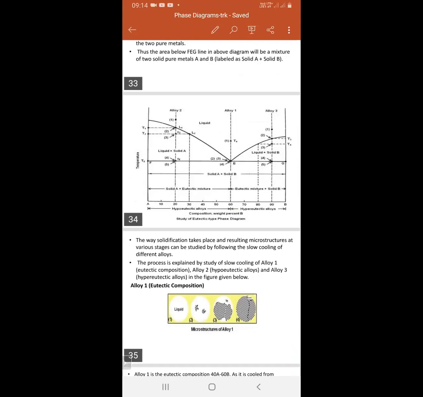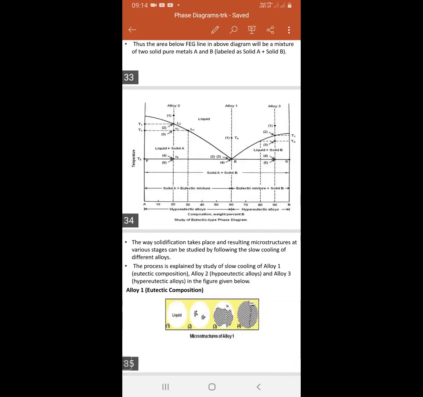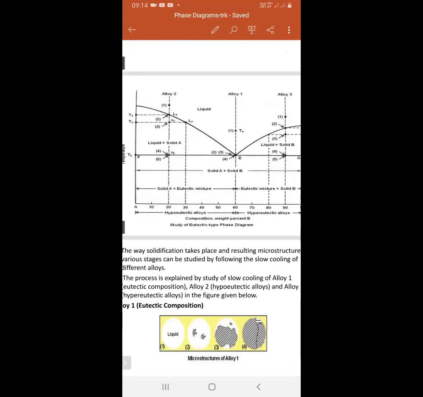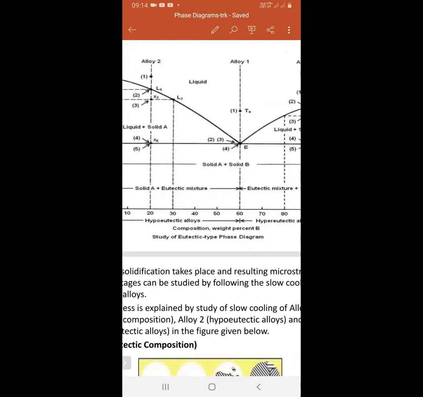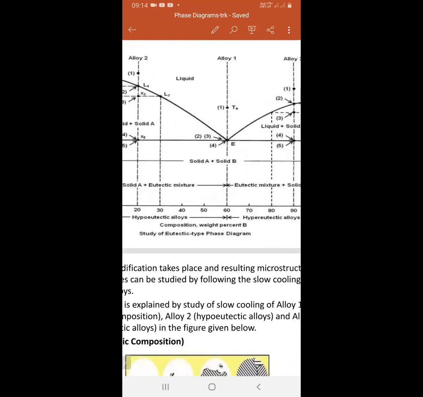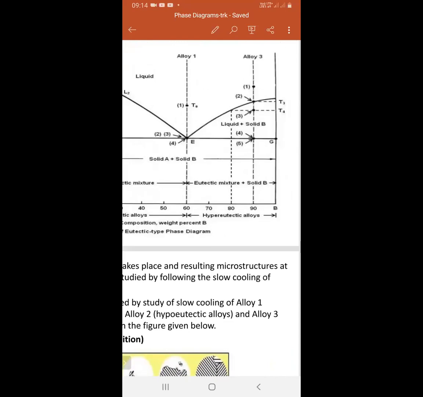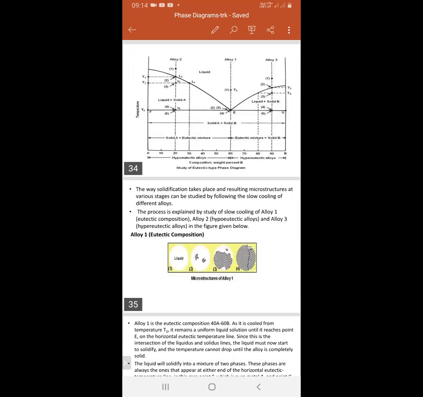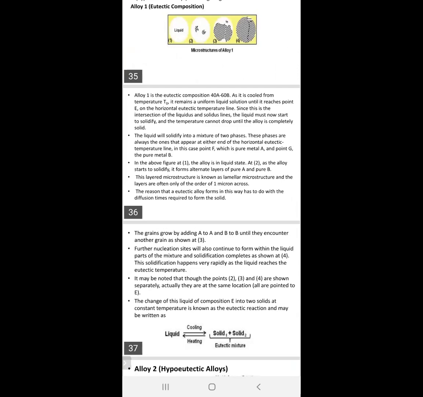At the point 60-40 composition, point E, this one is the composition. Left side here is solid A plus eutectic mixture. Here eutectic mixture plus solid B. Okay? This is the total phase diagram of eutectic.